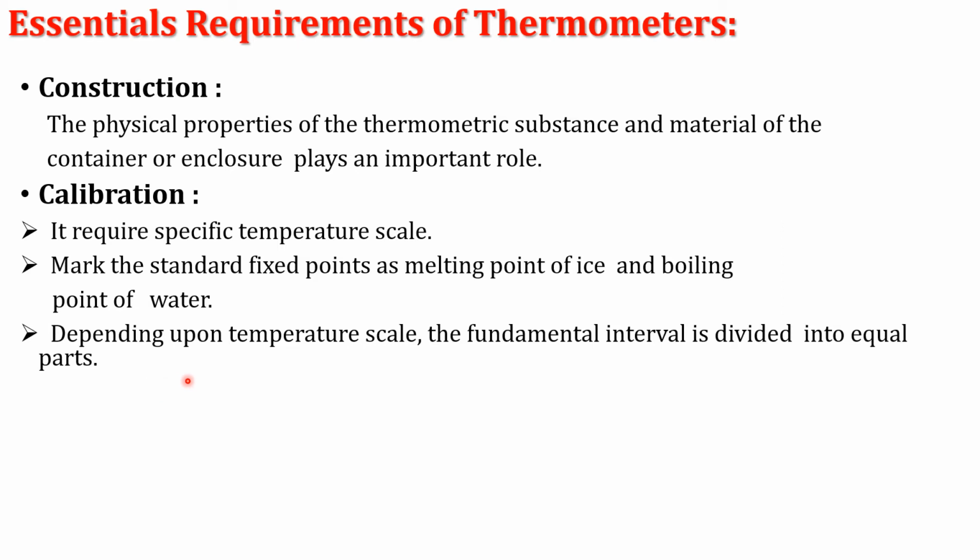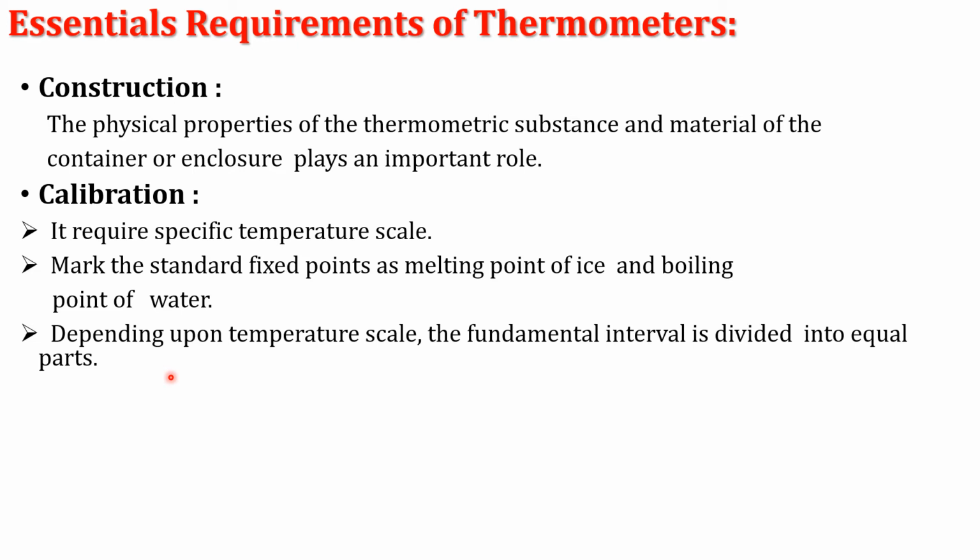In the centigrade scale, we know the interval between the two fixed points is divided into 100 equal parts. Each part is equal to 1 degree Celsius.